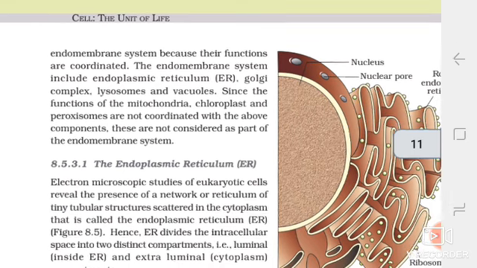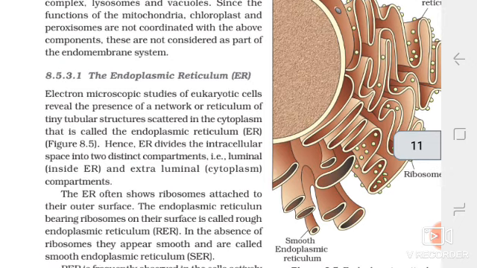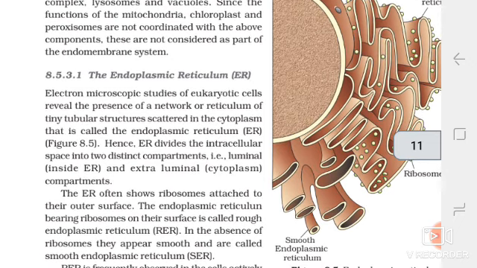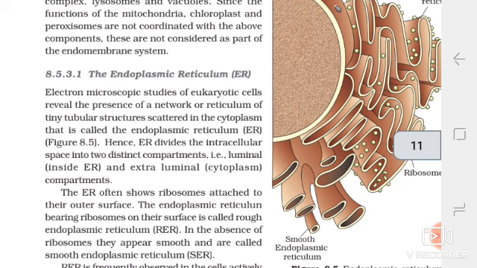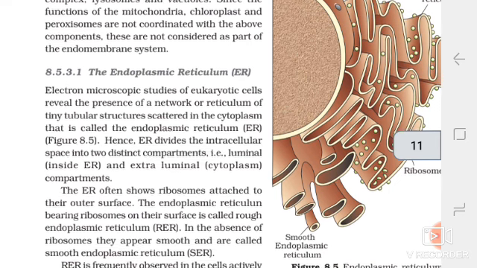The endoplasmic reticulum. Electron microscopic studies of eukaryotic cells reveal the presence of a network or reticulum of tiny tubular structures scattered in the cytoplasm that is called the endoplasmic reticulum. Hence, the endoplasmic reticulum divides the intracellular space into two distinct compartments, luminal inside and extraluminal cytoplasmic compartments.